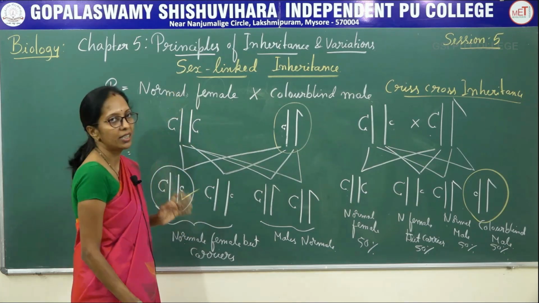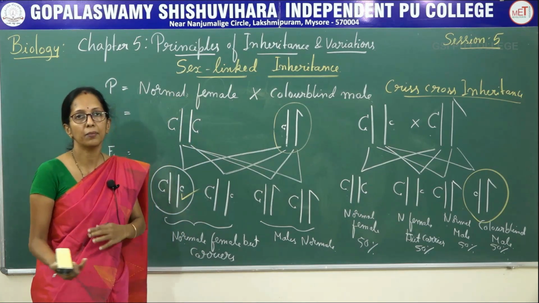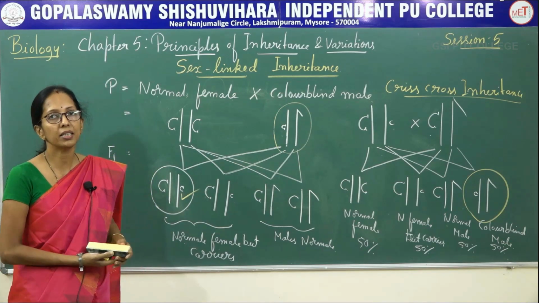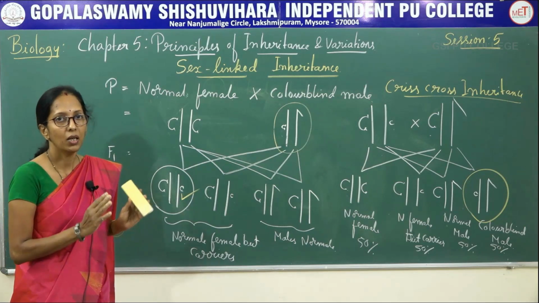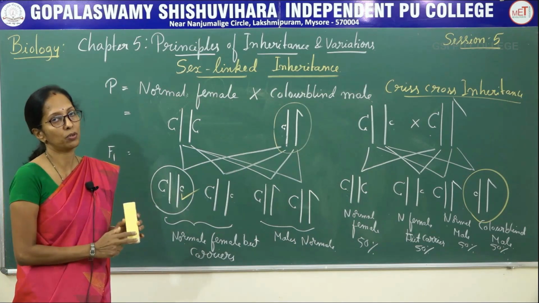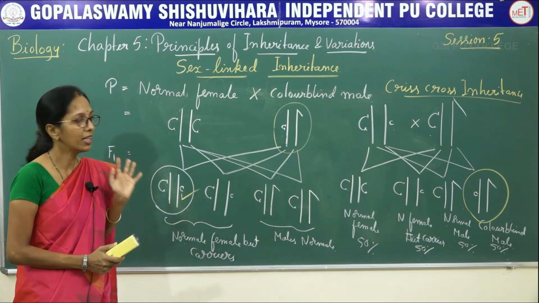So color blindness, or Daltonism, is the inability to identify red and green color. It is a recessive gene located on the X chromosome, so it is present in both males and females.